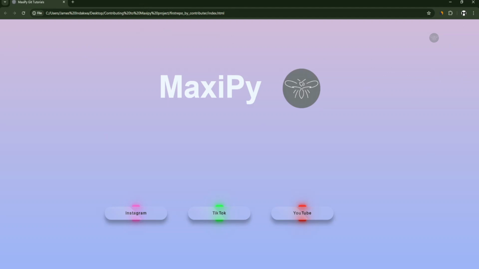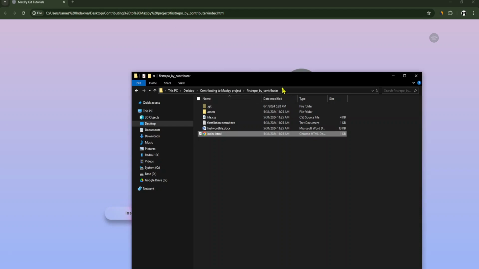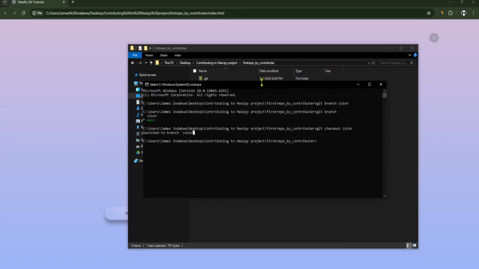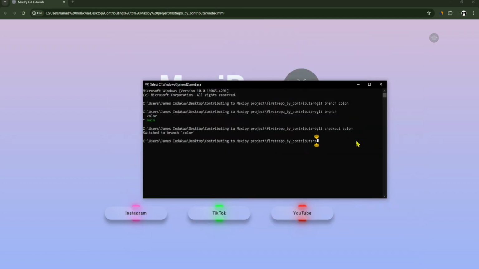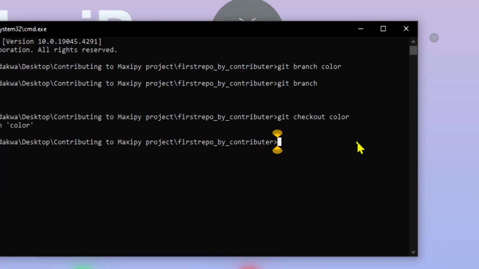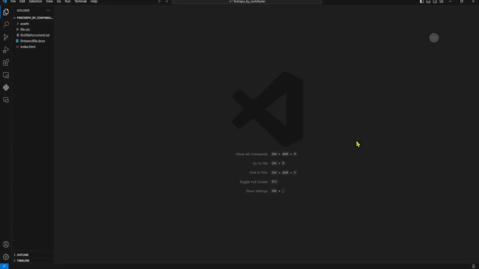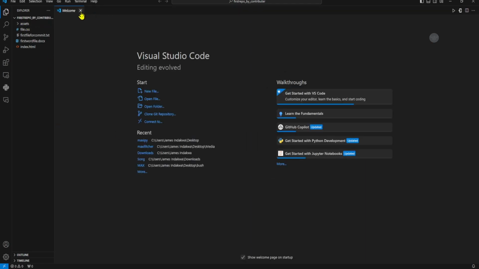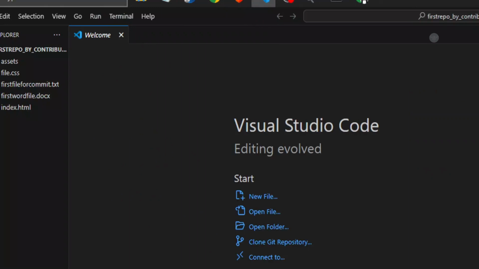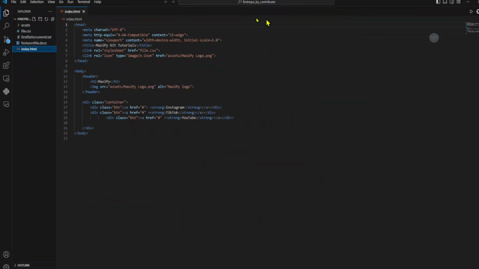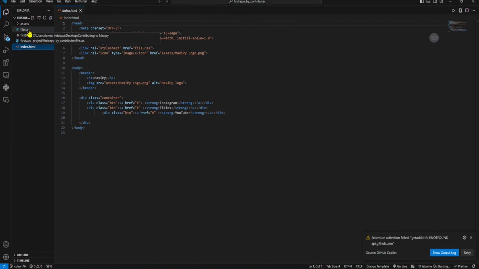Alright, so I go back to my folder and now I need to edit the code behind it. I'll open the project in VS Code using code dot. It will open in VS Code. Alright, here's the project. I'll close this welcome, and then I need index.html, then I'll go to file.css.